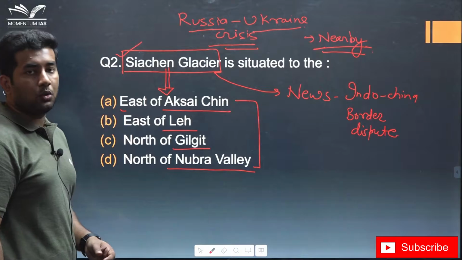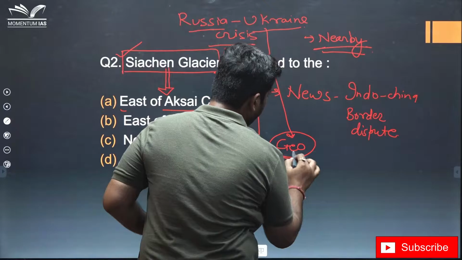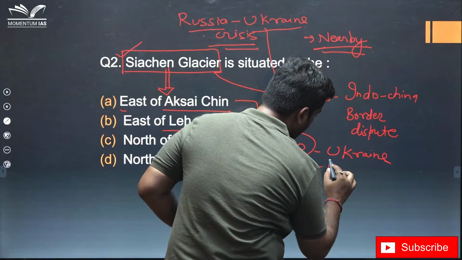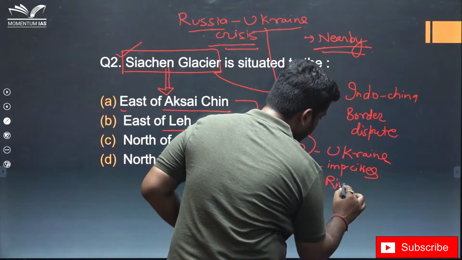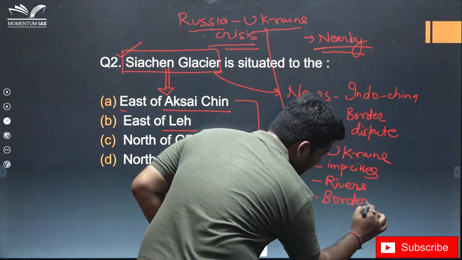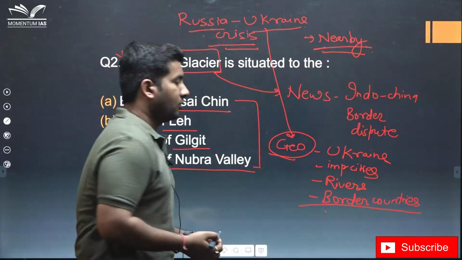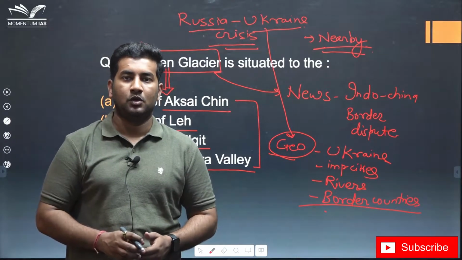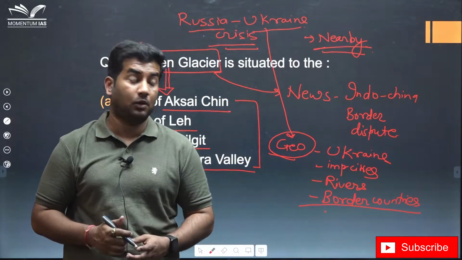So, if I were to cover this topic geographically, please do look at the map of Ukraine, important cities, rivers and especially border countries. Now, the problem with a map is you cannot cover it entirely in one day. So, what you have to do is dedicate a particular time slot for the map and revise it regularly.